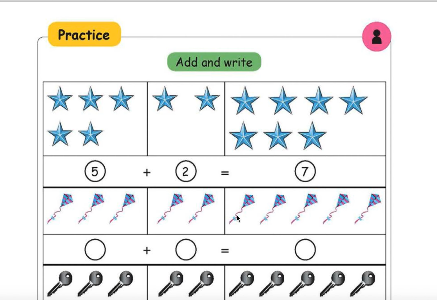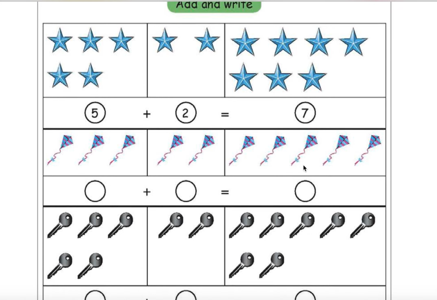Practice, add and write. See how many stars are there? 1, 2, 3, 4, 5. Right? 5. Here 1, 2, 2. How many stars do they become altogether? See, these are 5 stars and these are 2 stars. You can count 1, 2, 3, 4, 5, 6, 7. Here you have to write 7.